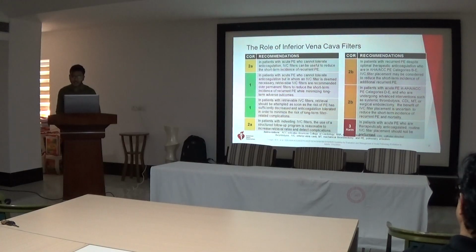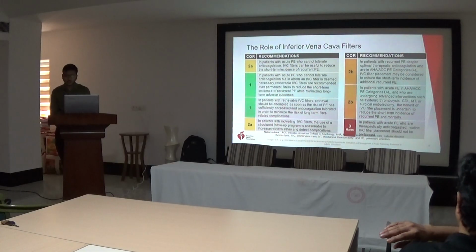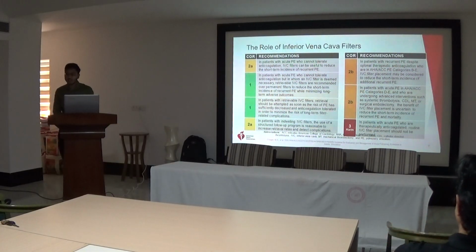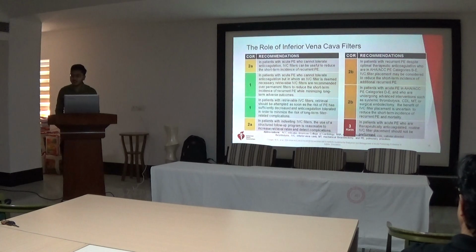In patients with acute PE categories D to E who are undergoing advanced intervention like systemic thrombolysis, catheter-directed lysis, mechanical thrombectomy or surgical embolectomy, the benefit of IVC filter placement is uncertain to reduce the short-term incidence of recurrent PE and mortality, class 2B indication. And in patients with acute PE who are therapeutically anticoagulated, routine IVC filter placement should not be performed. It is class 3 harm.